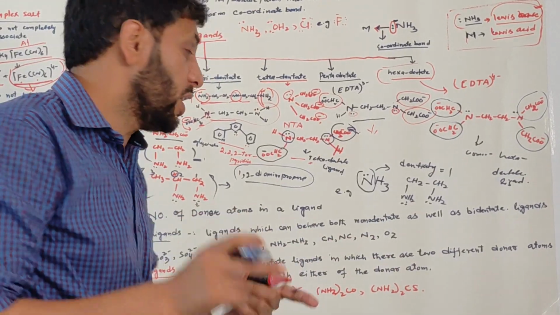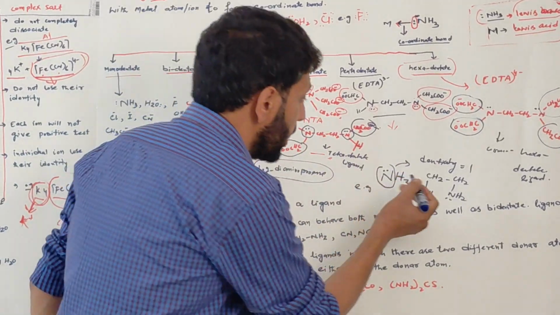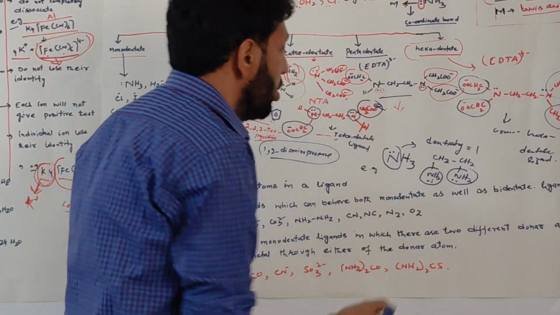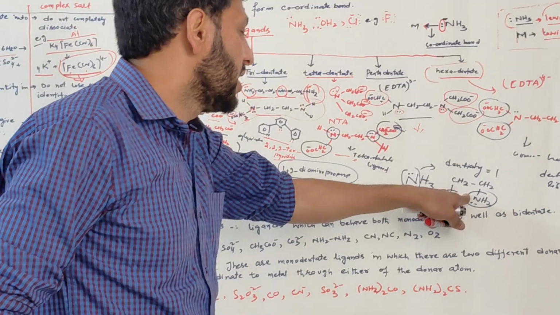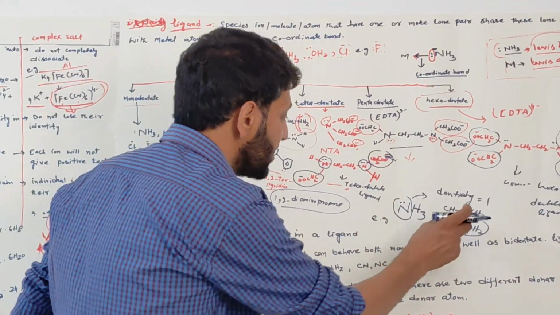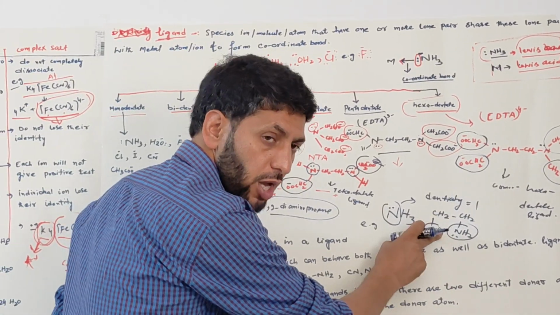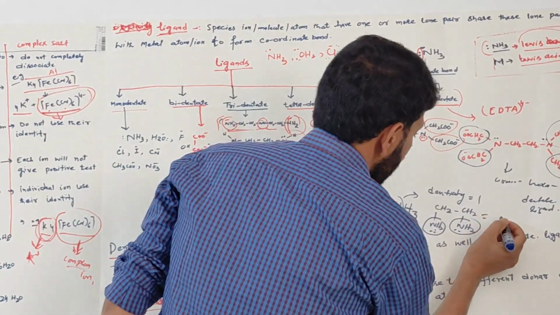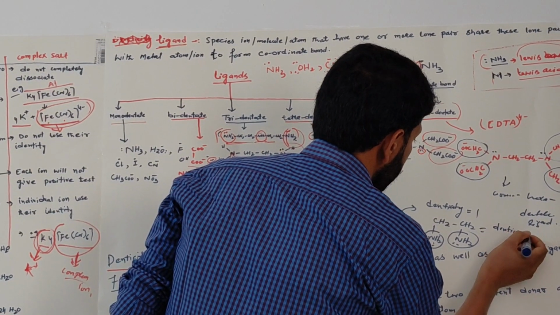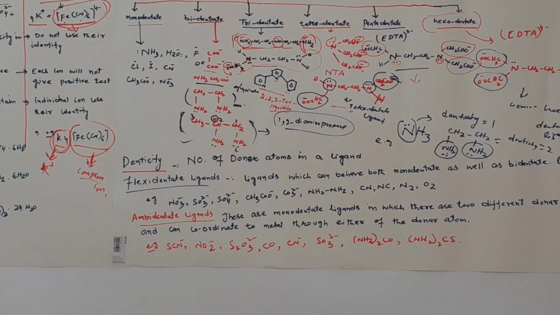We only see how many donor atoms are there. Either they will be the same or different. Here donor atoms are 2. So this ligand has a denticity of 2 because it has 2 donor atoms. So we can say this ethane-1,2-diamine has a denticity of 2. Okay, this was about denticity.